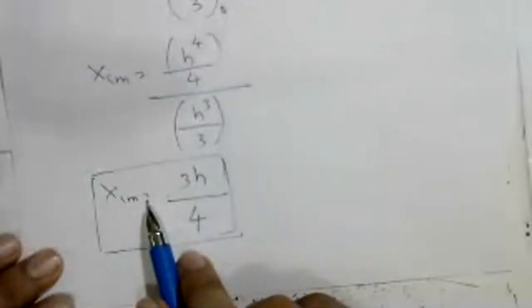This xcm is the position of the center of mass from the vertex. So from the vertex we got 3h by 4. If you are going to find it from the base, what is the formula? h by 4. So if mass is distributed continuously, we have to use this formula, integration of x dm upon integration of dm. If you use that, you'll get the position of the center of mass of any object.